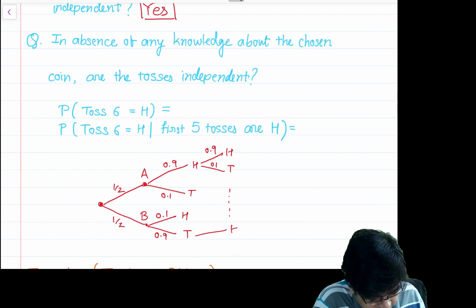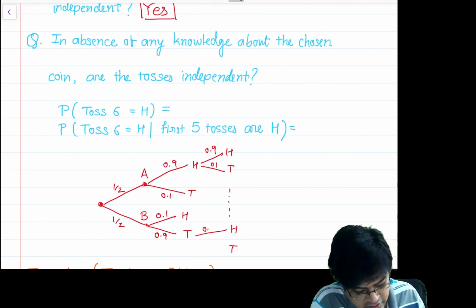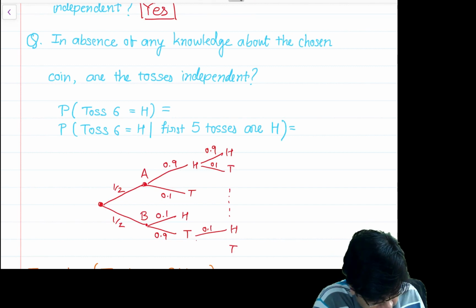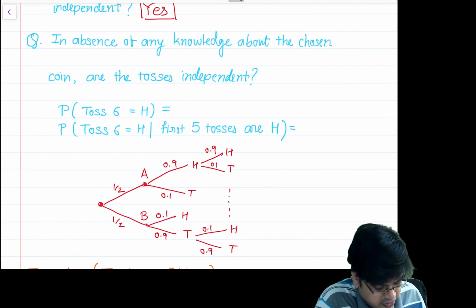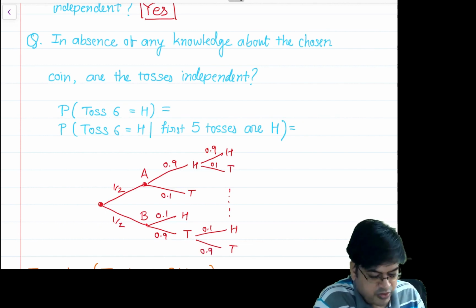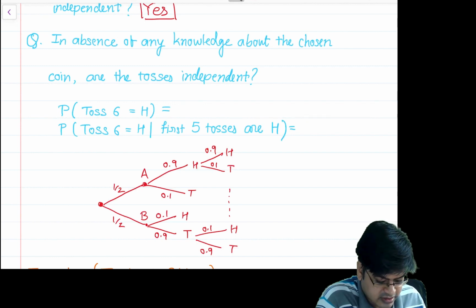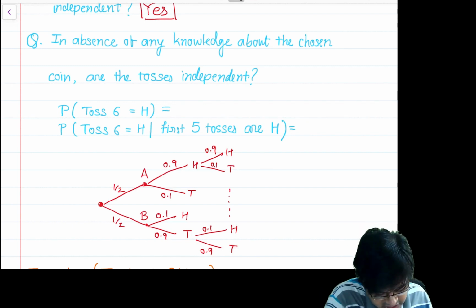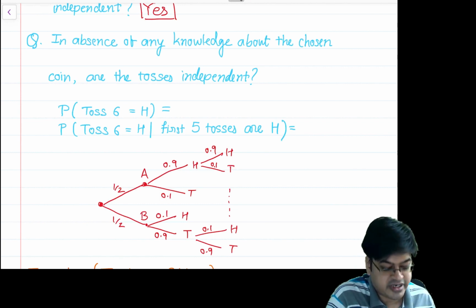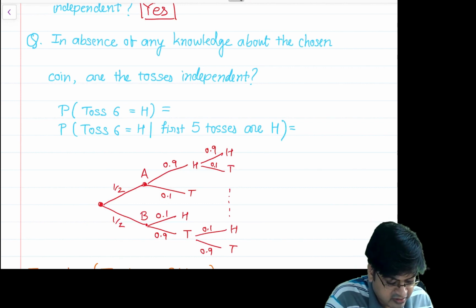Here also, sorry, this is 0.1, I made a mistake, this is 0.1 and this is 0.9. Good. Now if you continue this branch till toss 6, there is no issue, because these events are independent, given that I have chosen coin A.